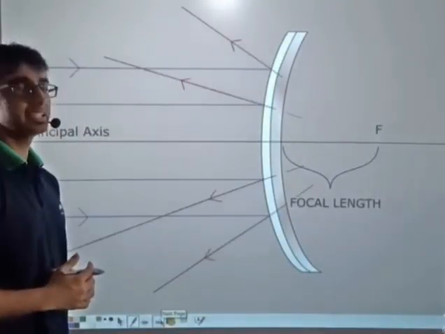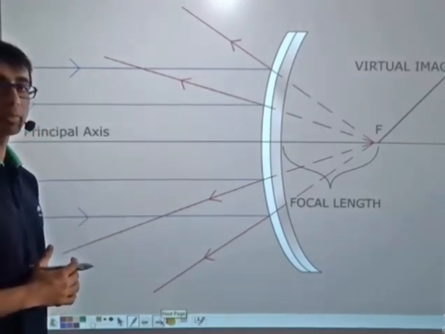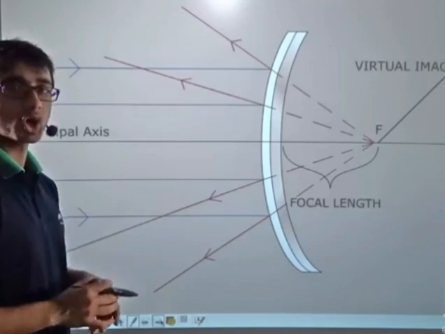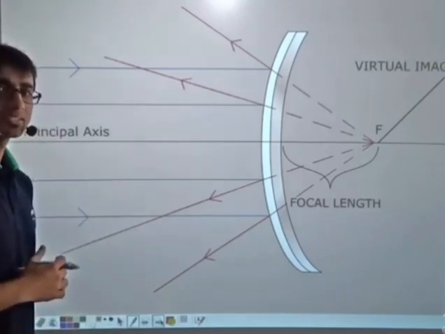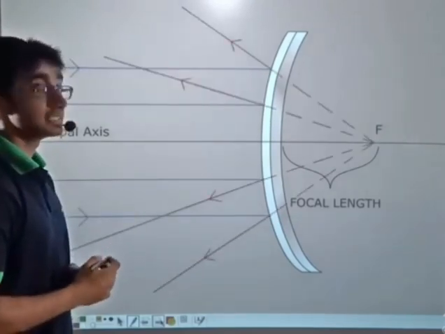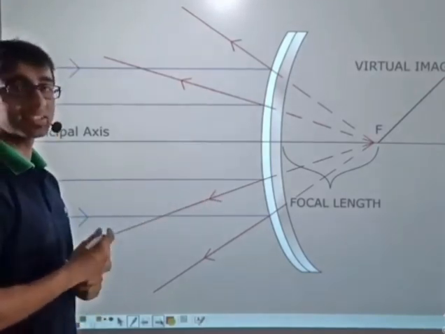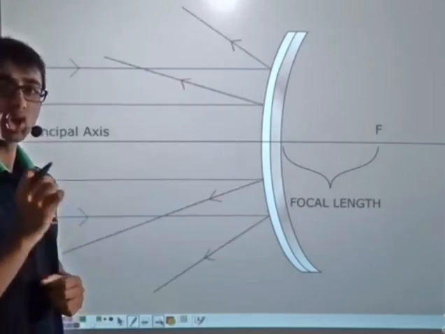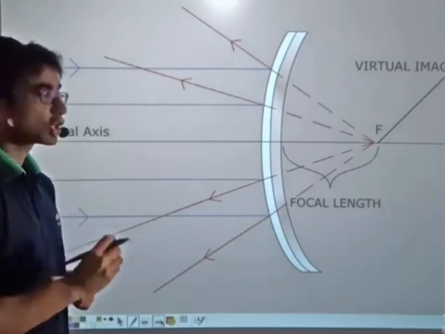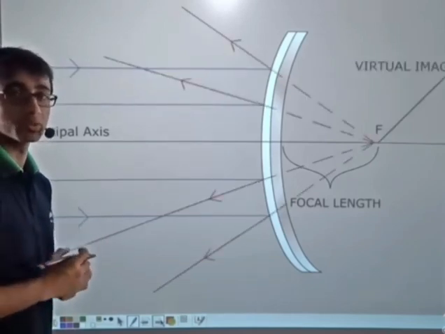Now, what do you think happens in case of a convex mirror? In case of a convex mirror, if we keep a piece of paper in front of it, we will notice that the sun rays after reflection are not burning the piece of paper. Why do you think this is happening? This is because after reflection, the parallel rays of light are spreading in the outward direction. When the rays spread outward, they are not meeting at a point that can be obtained in space. That is, no image of the parallel sun rays is being formed that can be obtained in space or in the real world.